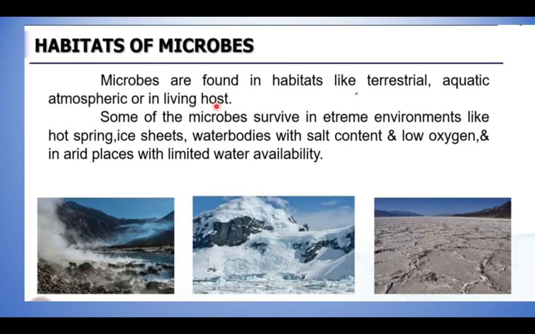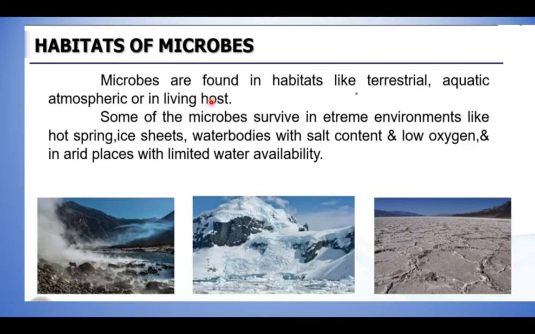What is host? That is any other living organism where this microbe is living. So these microorganisms can live over some other living organism. It may be a plant or an animal or human, whatever it may be, where these microbes are living or replicating is what we say is host.